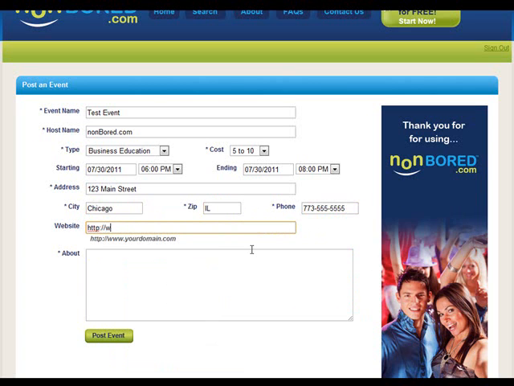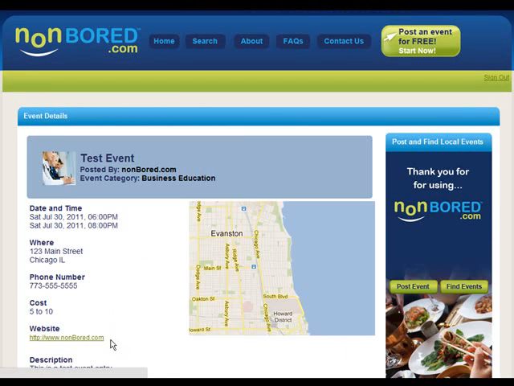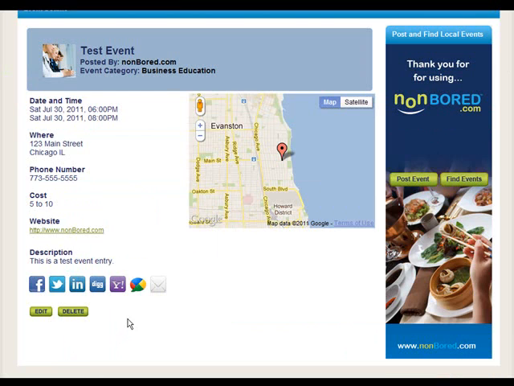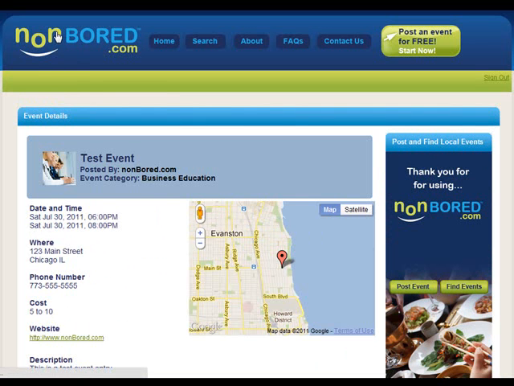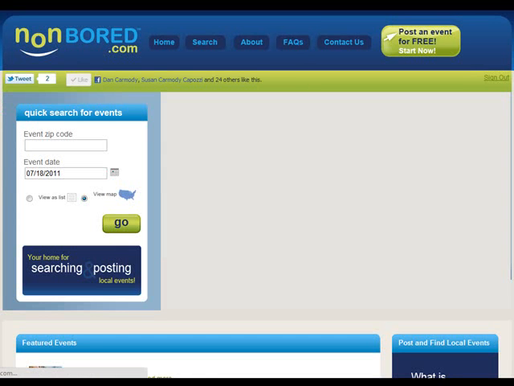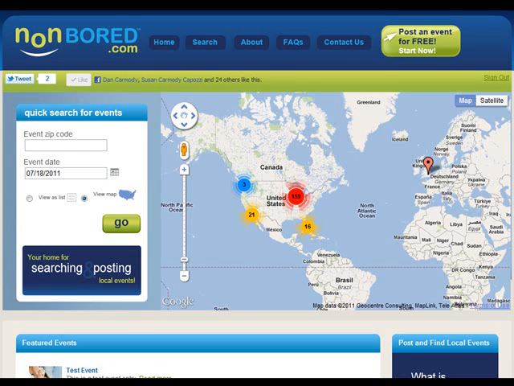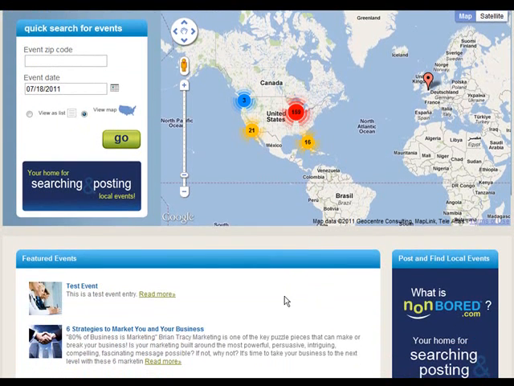When entering in the website, it's important that you list the HTTP address first. That's why we have it pre-populated there. And then with About, this is where you would enter in your event description. So once you have all the information, all you need to do now is just post the event into nonboard.com. Here is the test event after we posted it. You'll notice when we go back to the home page that this test event will be the featured event.